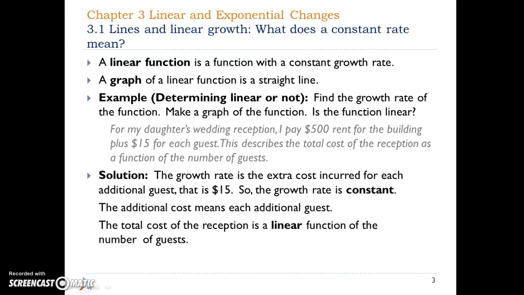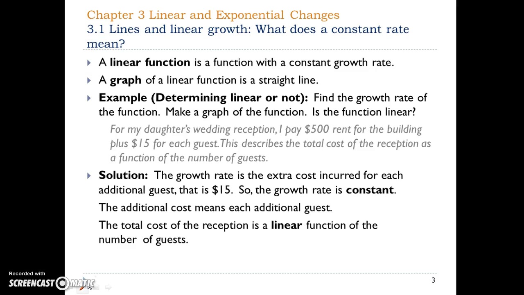For example, find the growth rate of a function. Make a graph of a function. Is the function linear? For my daughter's wedding reception, I pay $500 rent for the building plus $15 for each guest. This describes the total cost of the reception as a function of the number of guests.